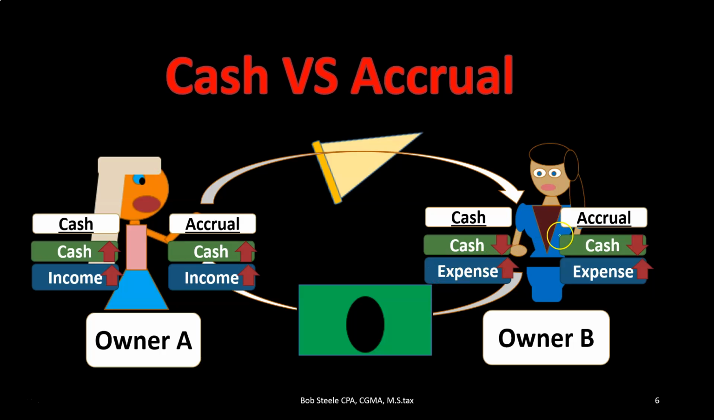On the accrual basis, same transaction, but for different reasons. We're not recording the expense because cash went down. We're recording the expense because we incurred the actual service. We got the pizza at that point in time. It just happened to be the same point in time. There's no difference between the timing.